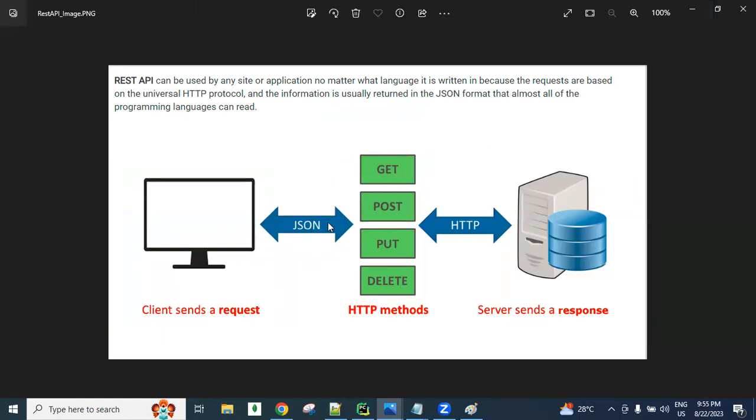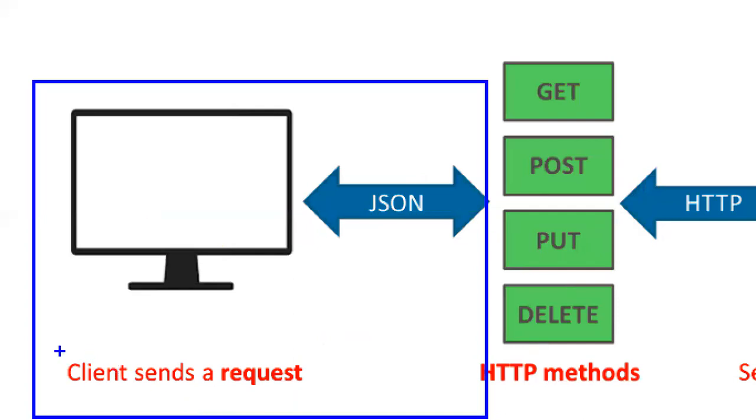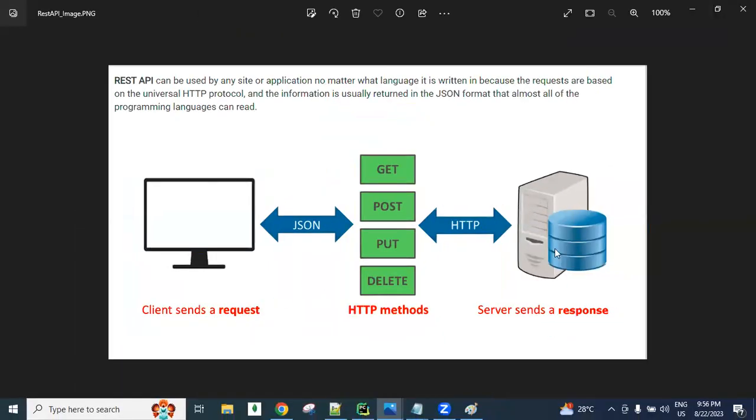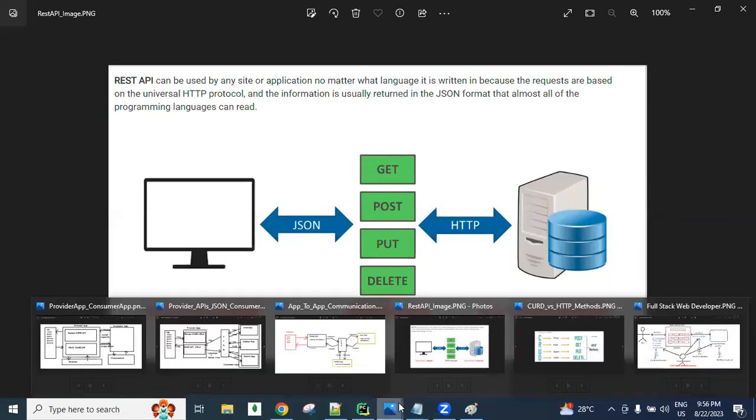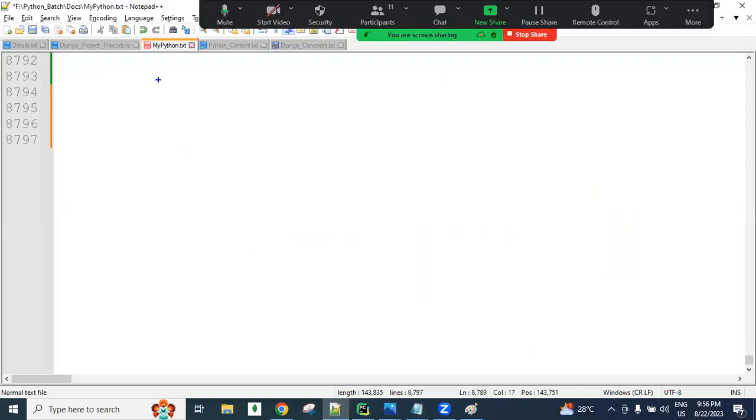So the client always sends the request in the form of JSON and gets the response in the form of JSON. The JSON response is generated by the server. These are some basic diagrams. Later we will discuss the concepts diagram-wise. And simply you can remember it via REST API.